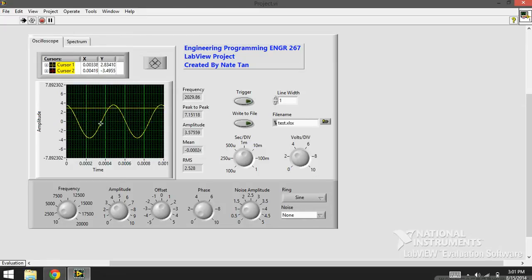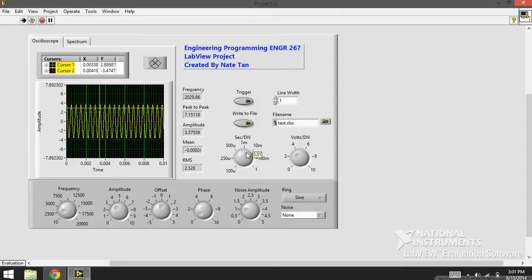and up at the top here is the oscilloscope portion of it, and this enables us to see the waveform that's being generated by the function generator, and then we have our values calculated here. And we have a couple different options to modify the signal a little bit, where we could adjust this time